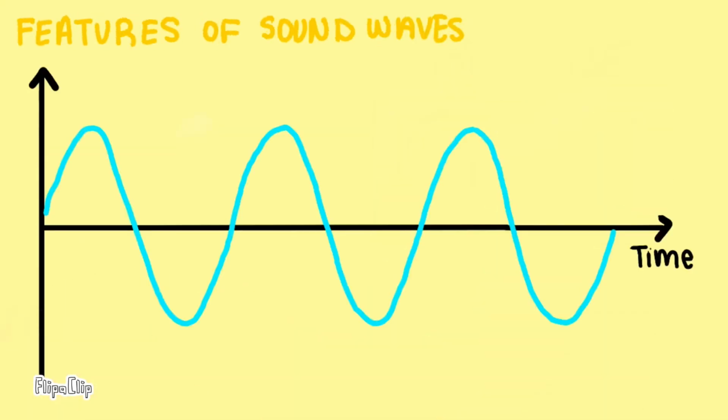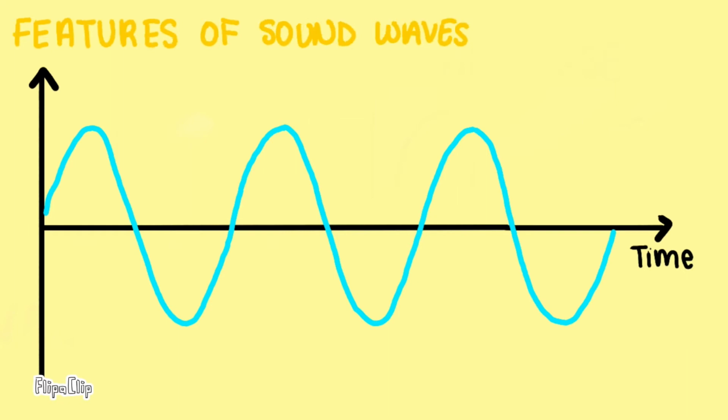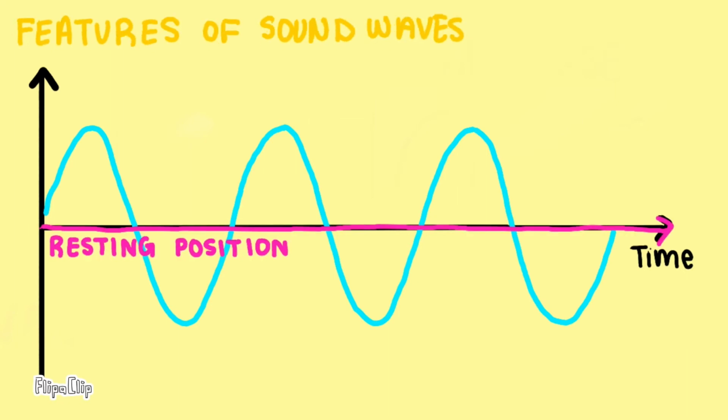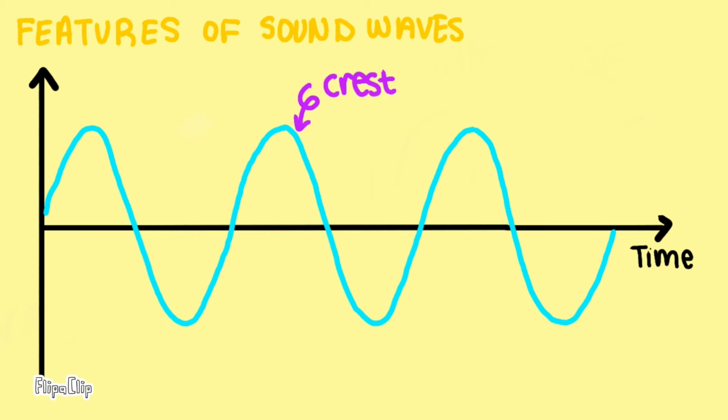Let's take a look at this sound wave and identify some of the key features. First, let's look at this line. This is the resting position of the medium when there's no wave passing through. Waves cause a disturbance in the medium which causes the vibrations, so the straight line passing through is the position when there's no wave.